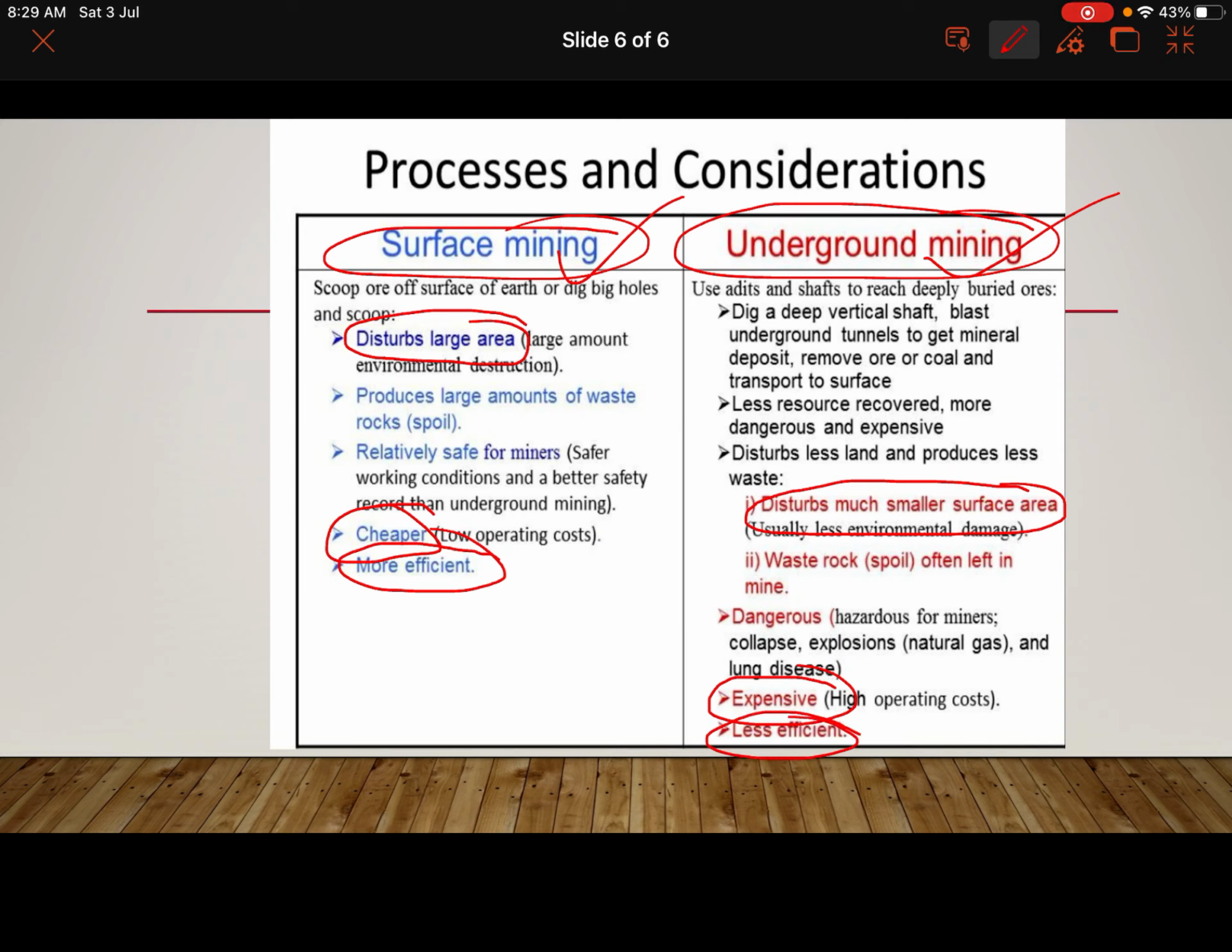The next thing you need to know is the example. In surface mining we mine certain minerals, for example coal, and in underground mining we do mining for things like gold, and we can say petroleum. All those things we actually take from underground mining.